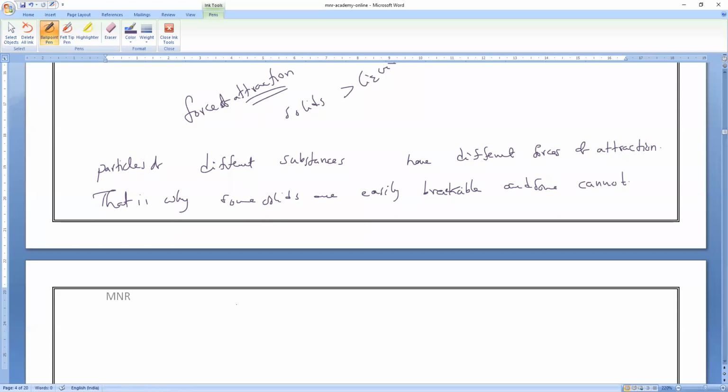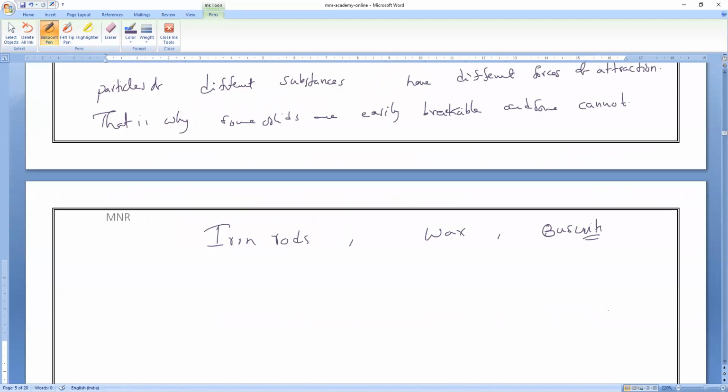Now if I give you three substances, iron rods, wax, and let me take a crunchy biscuit. Now you tell me, what is the difference between the force of attraction? All are called solids only, but which will have the least force of attraction? If you take iron rods, do they have a strong force of attraction or a weak force of attraction? Strong force of attraction.